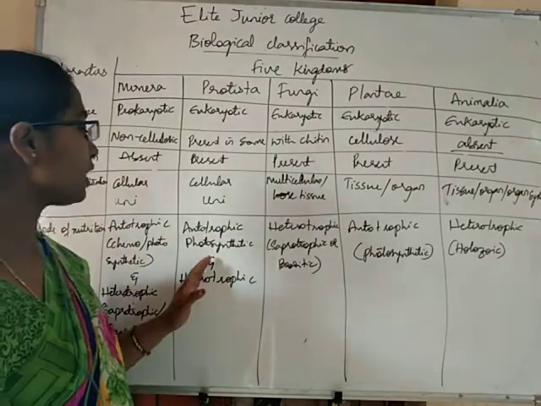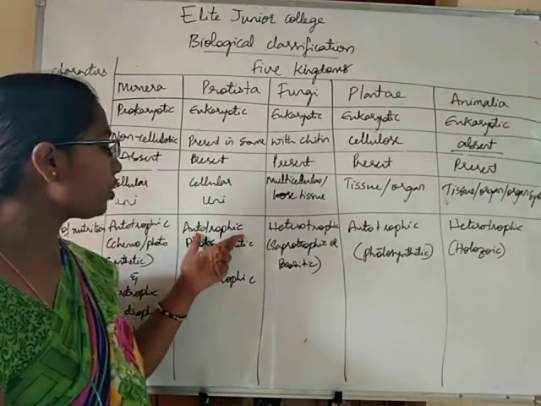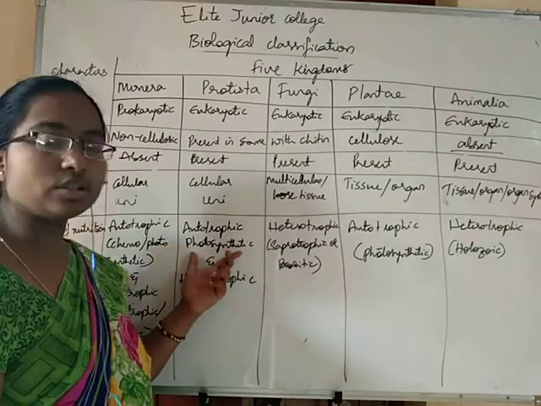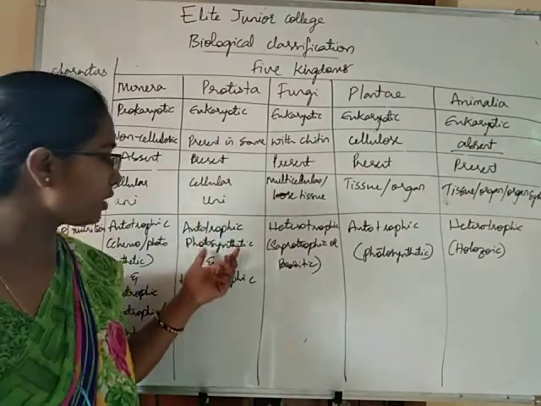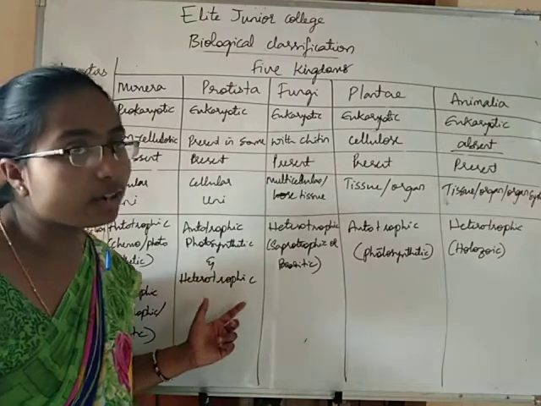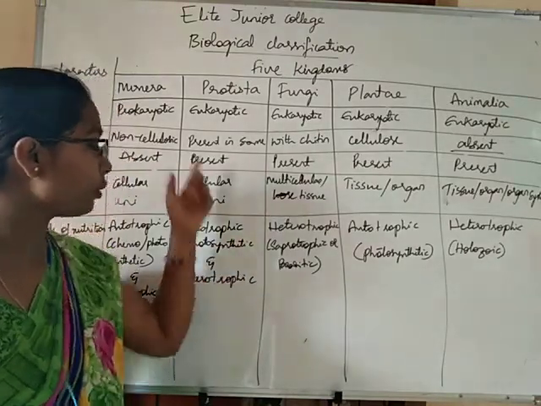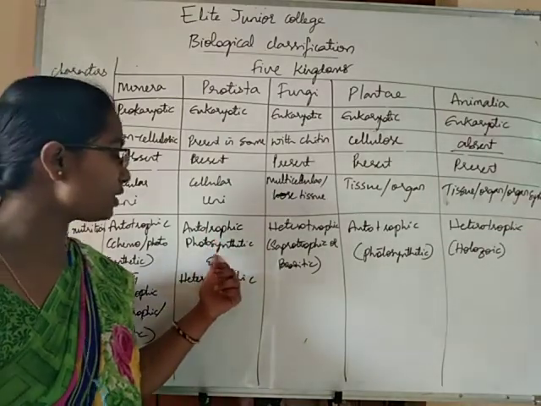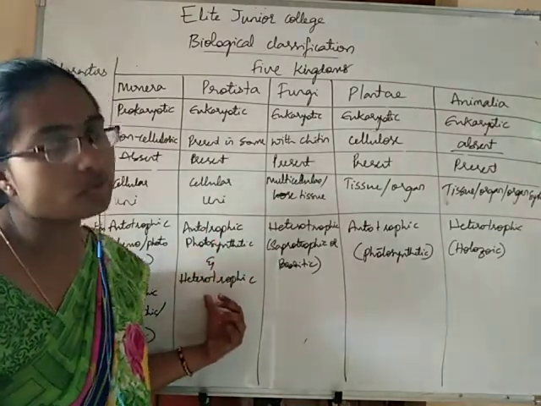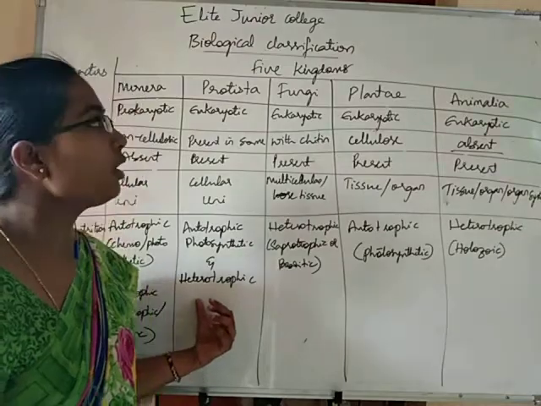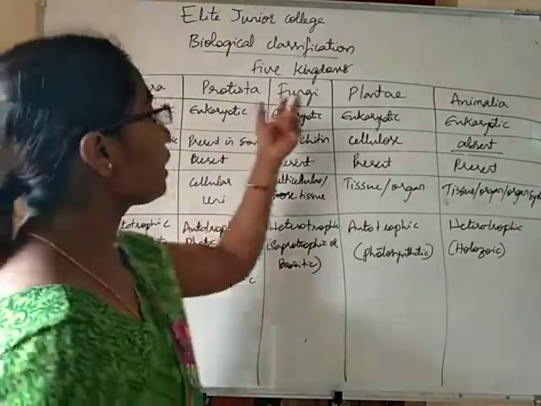Coming to Protista. Protista include autotrophic organisms which are photosynthetic, and if they are not autotrophs, they are heterotrophic. So autotrophs and heterotrophs are both included in Protista. If they are autotrophic, they are photosynthetic, and there are heterotrophic forms of Protista also. Okay, then coming to fungi.